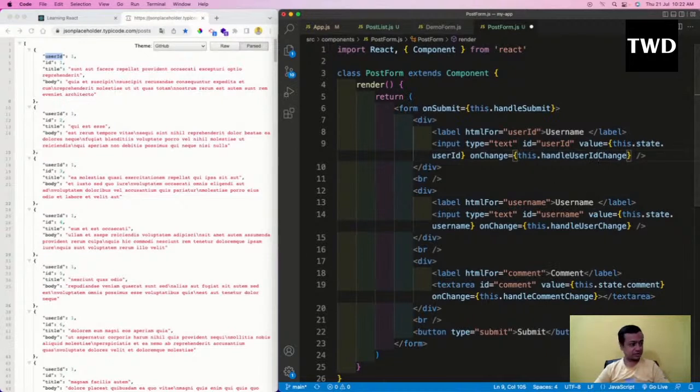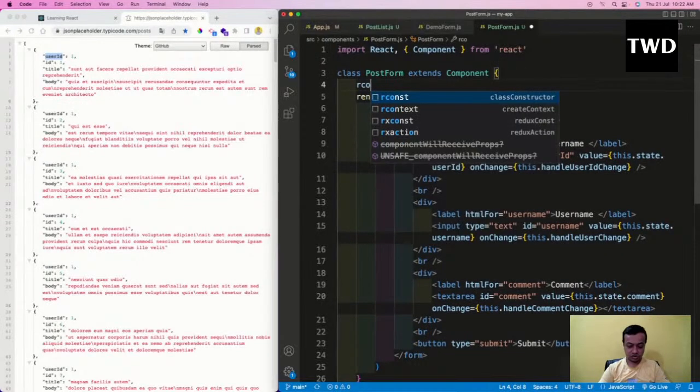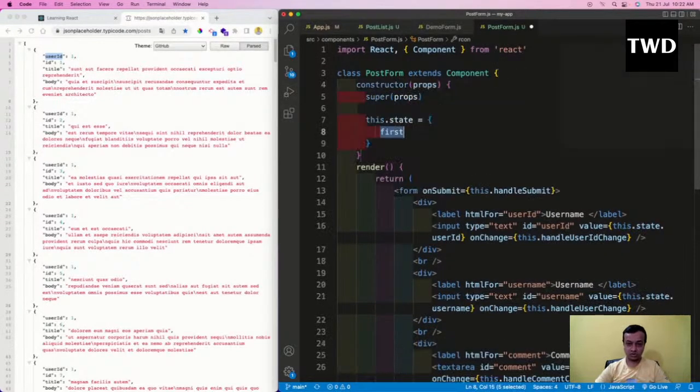Then we'll have a constructor also, and here I'll have this user ID which will be an empty string. Okay, so this will be there. Maybe I didn't miss anything.